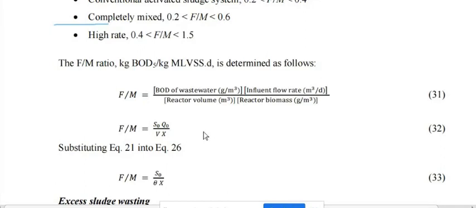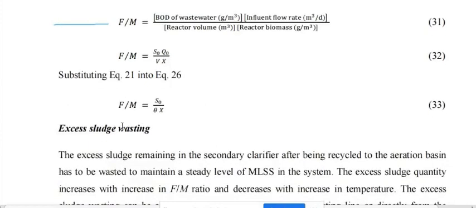And by simplifying this equation, we can write this F by M ratio as S0 by theta X, where theta is the HRT, the hydraulic retention time, which is the ratio of V by Q. Now we replace V by Q with theta.